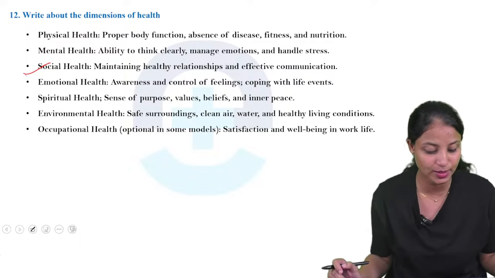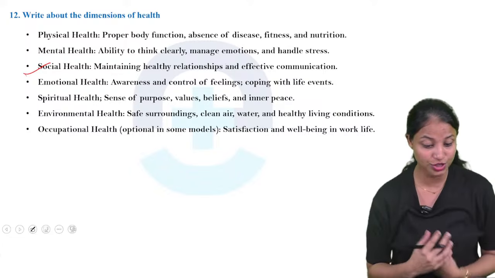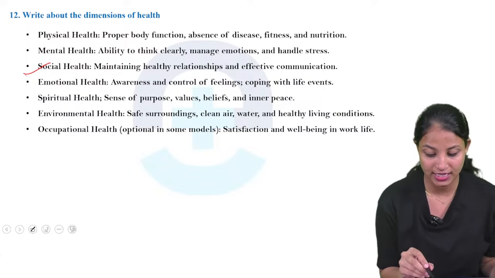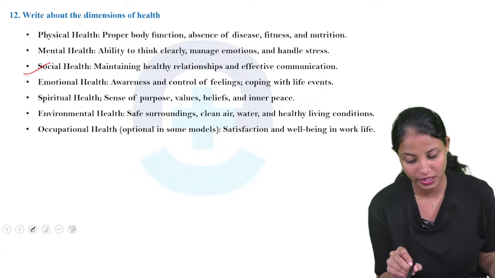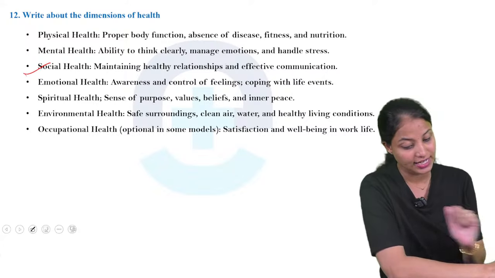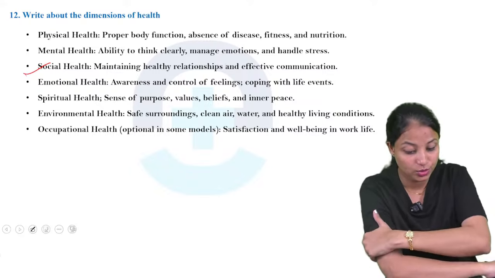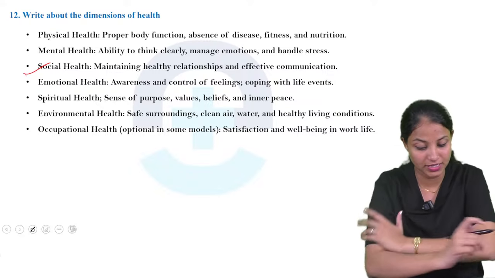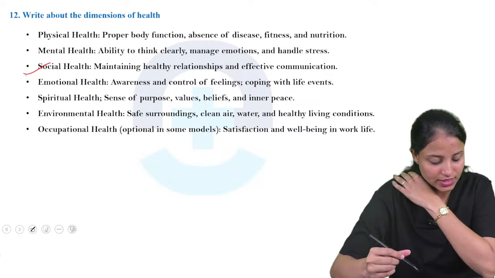Then next one is emotional health. How will we tell the emotional health? Awareness and control of feelings, coping with life events. Next one is spiritual health. What is spiritual health? Sense of purpose, values, beliefs and inner peace. That is known as spiritual health.